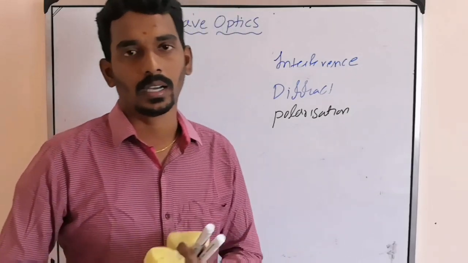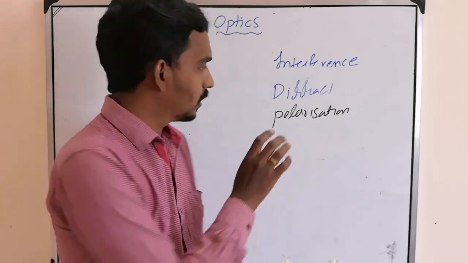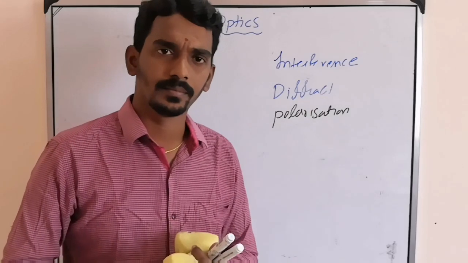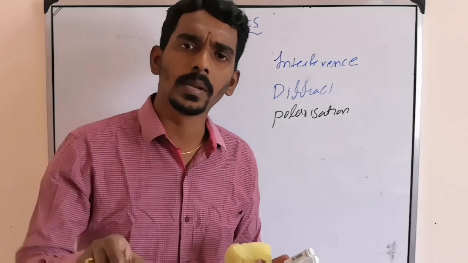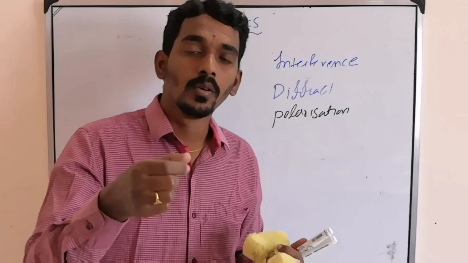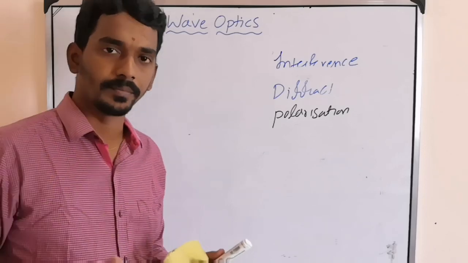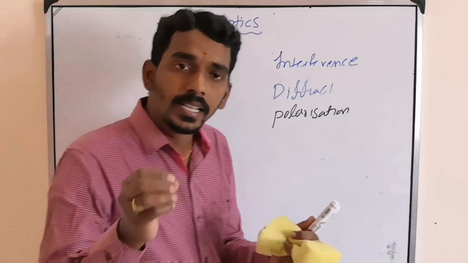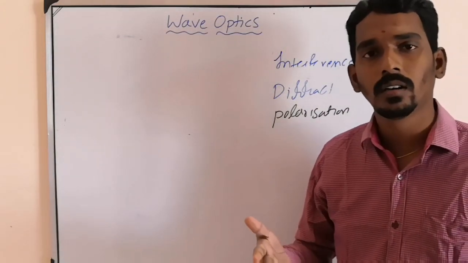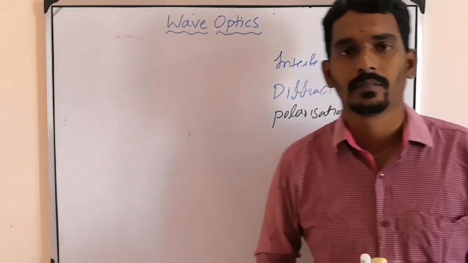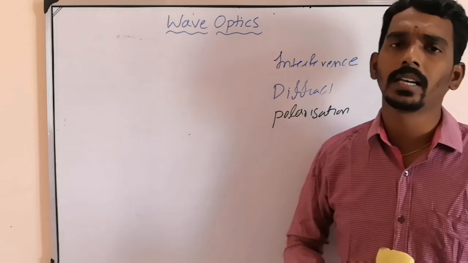Then they found one more phenomenon. I don't know how many more they will find in future, but one more, that is polarization. So polarization, they were unable to explain based on the simple wave theory which was given by Huygens. Then Maxwell came. He said light is not just a wave, it is something more, that is called electromagnetic wave. He gave the electromagnetic wave theory.